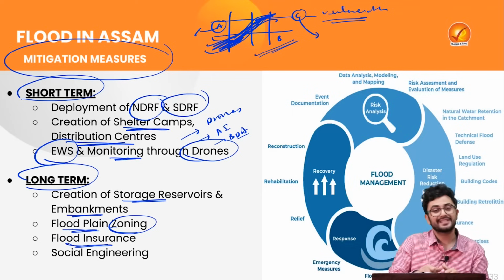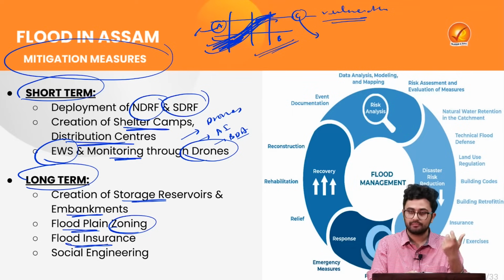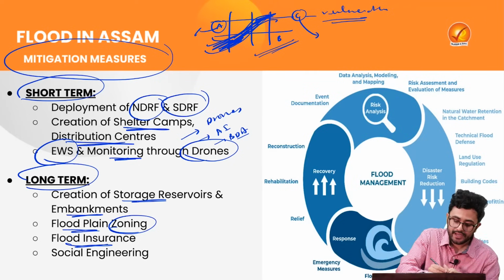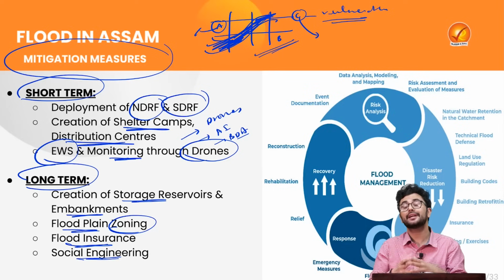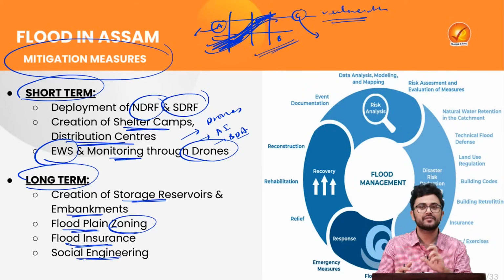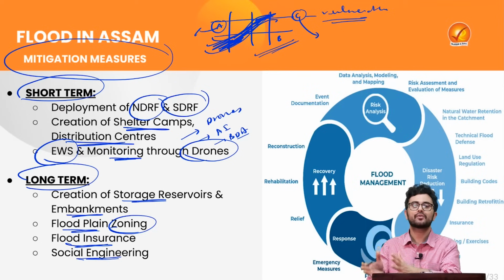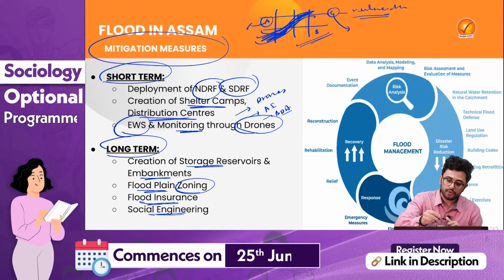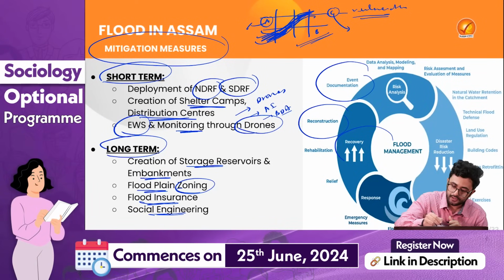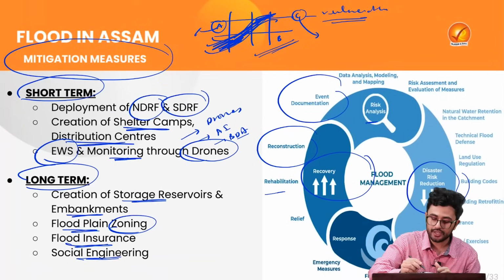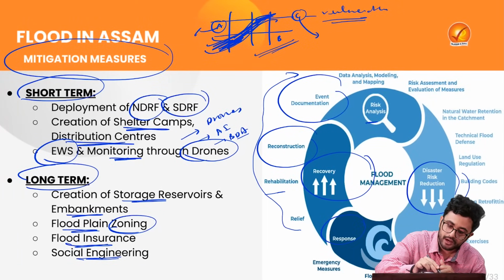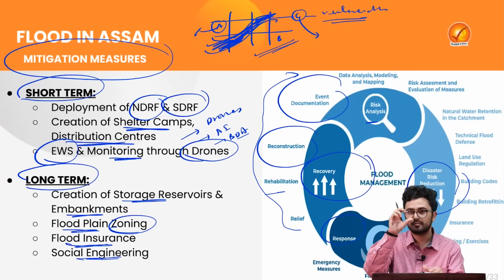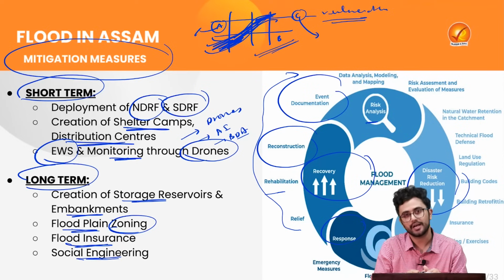Then flood insurance can be provided to the larger public through LIC as well. Also, we can do social engineering where we create a lot of awareness among the people about what is flood and what are the severe causes which take place. If such a flood is going to occur on short notice, what our evacuation plan is going to be. Also have a quick look here at the various measures given here for the risk analysis, disaster risk reduction, the response, and how we can recover from the flood. This is a small graph which you can also inculcate in your answers.